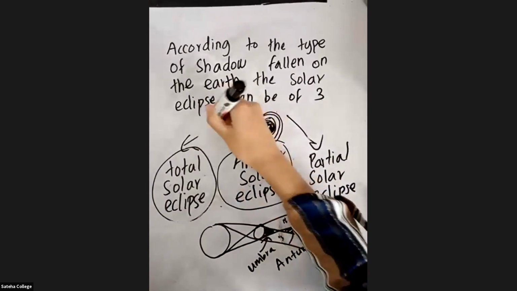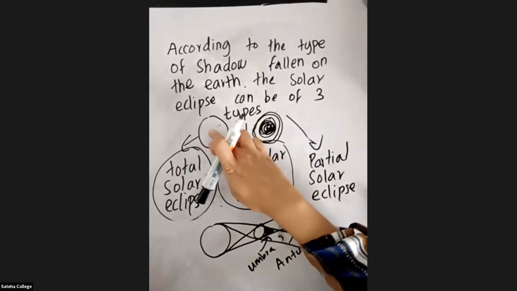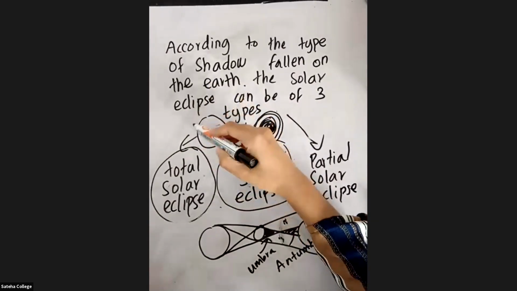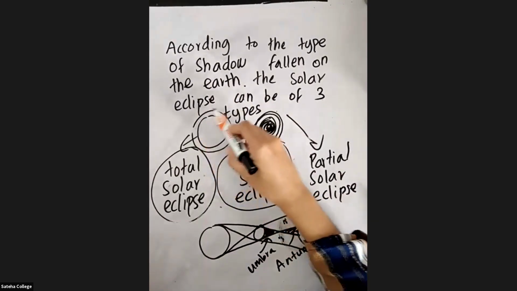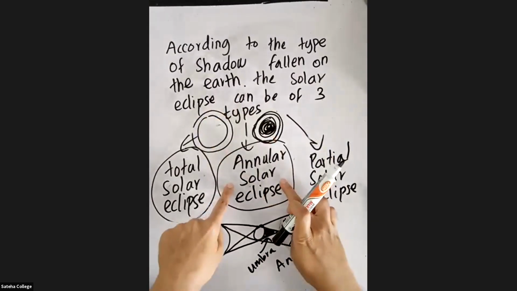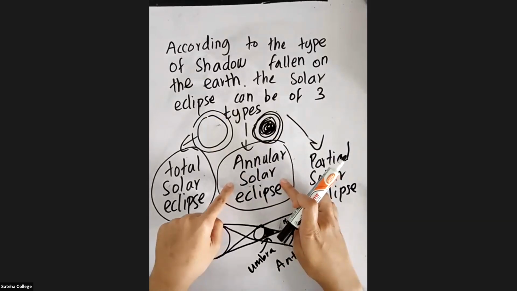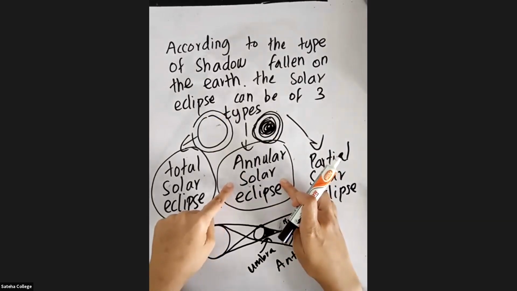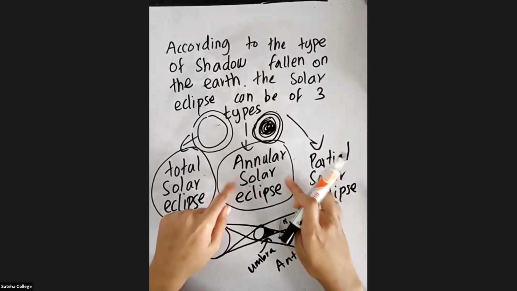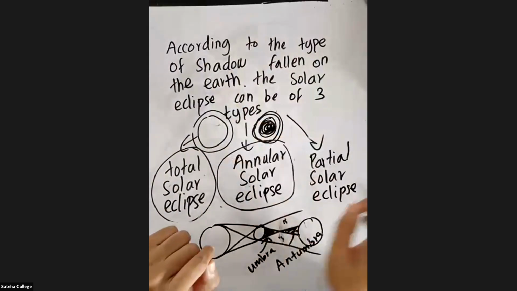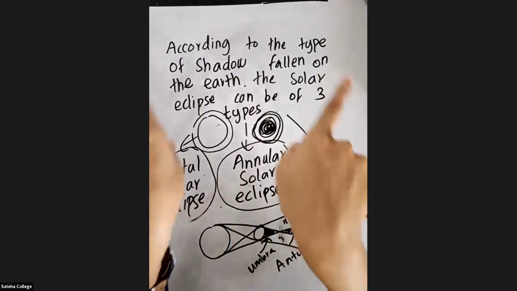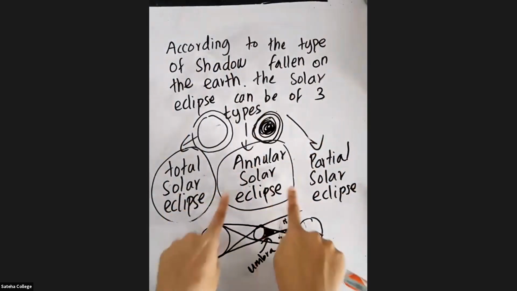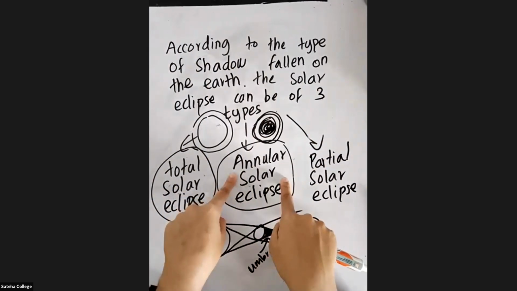Now, this is the moon, right? The shadow of the moon is completely covering the sun, but only an outline of the sun you will be able to see. That you call an annular solar eclipse. In 2019 and 2020 in Sri Lanka, an annular solar eclipse occurred, right? Only the border of the sun. Yes, that's correct, Nifraz. It's like a ring. Only the border of the sun you will be able to see. That you call an annular solar eclipse.